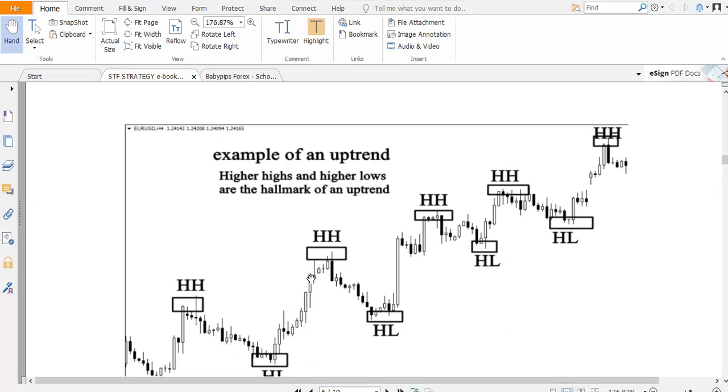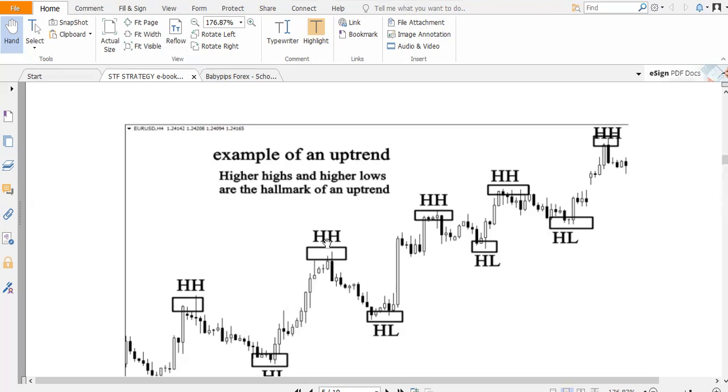So in an uptrend, the market continues making new highs. You can see there's a new high; that's why it's called a higher high. Then there's a higher low, because this low is further up compared to the previous low. That's why it's called a higher low and a higher high, because it continues making new highs.